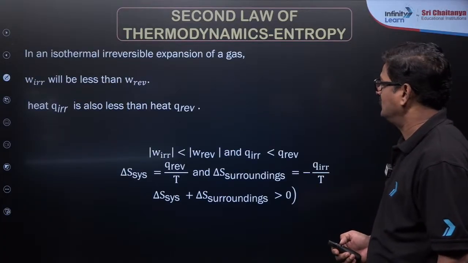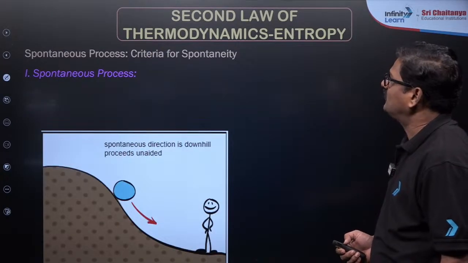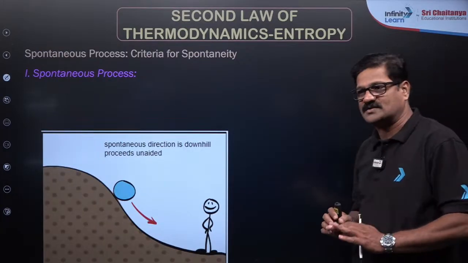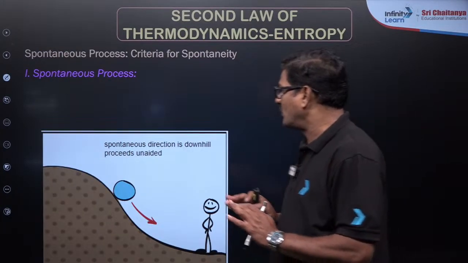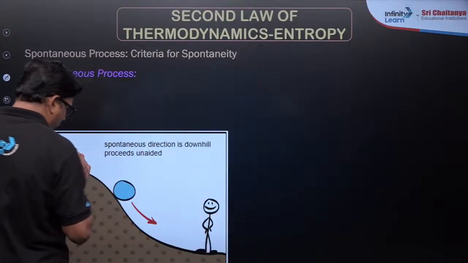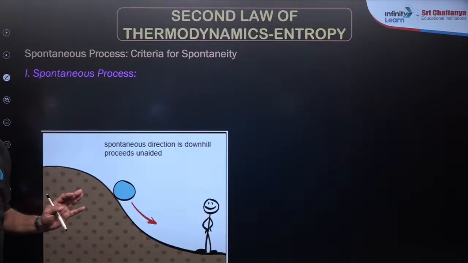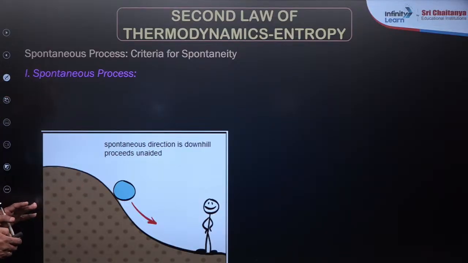This we discussed. Yeah, for what is a spontaneous process? The criteria of spontaneity. Process, the process which go by itself by proper initiation or without proper initiation. Such a process is called a spontaneous process.